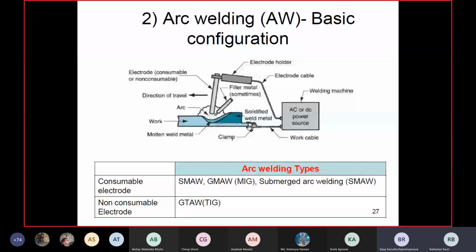Here the workpiece is acting as one of the electrodes, and the second one is the electrode, consumable or non-consumable, because you are creating the source of heat, the arc itself. So you have to make one terminal the workpiece and the other the electrode.